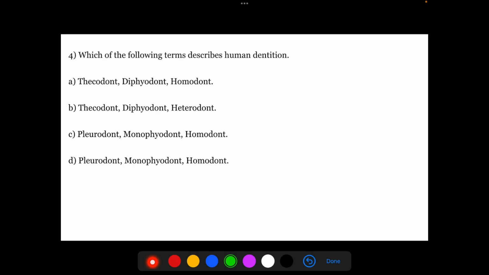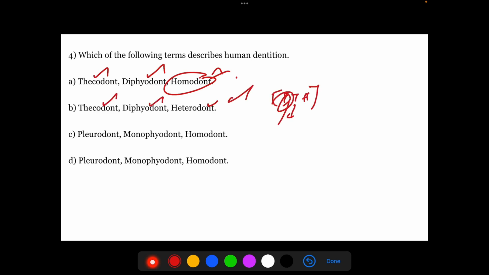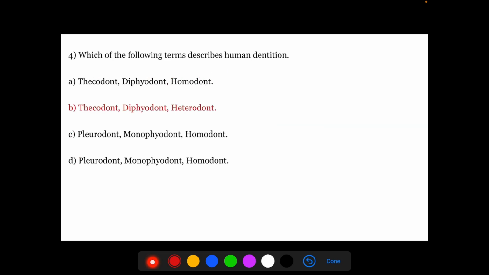Which of the following terms describes human teeth? Thecodont, diphyodont, homodont. Option A is wrong. Option B is thecodont, diphyodont, heterodont. Yes, it is correct. You can remember DTH: diphyodont, thecodont, and heterodont. The other options are wrong.